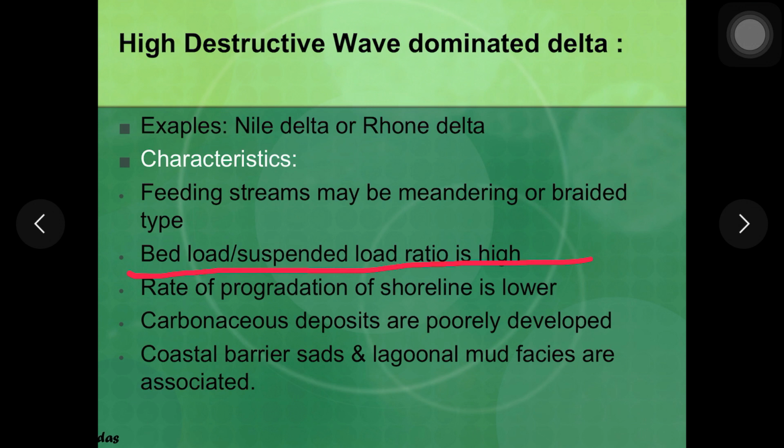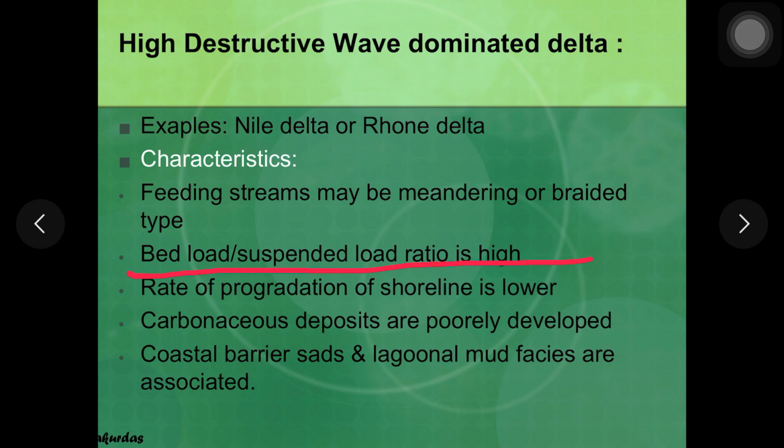So waves or tides redistribute and erode the sediments deposited by the rivers, and that is the reason they are called as high destructive deltas. So areal extent could be similar to that of river dominated delta, but destructive marine phases are dominant and fluvial phases are not so well preserved in these deltas.